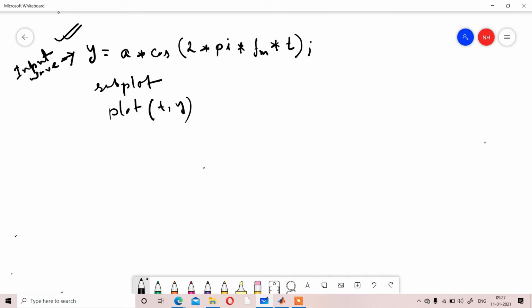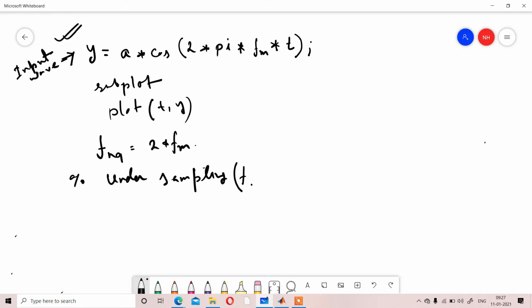In place of writing 2fm, we consider the frequency equal to 2 into fm, and we will call it fnq. The first condition is the undersampling condition, fs less than fnq.